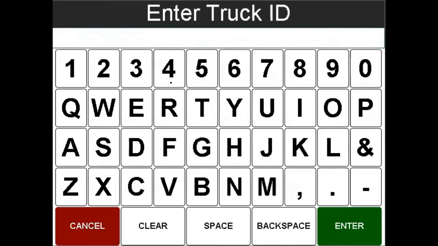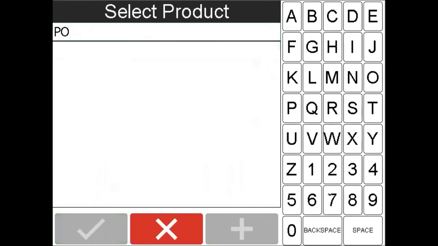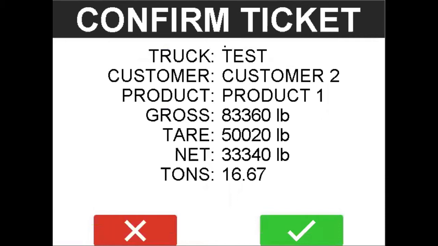Again, we press the Weigh Truck push button, enter the truck ID again. And now we can select from the list. Optionally, as I described before, we can search the list as well by typing in letters. Now on our confirmation screen, we get all the information repeated, and we can hit the green check box to complete the transaction and print a ticket.